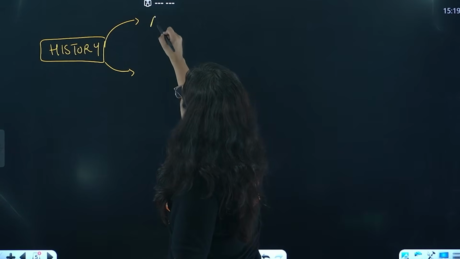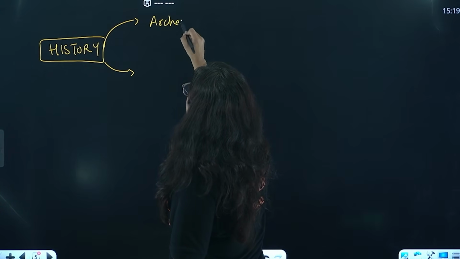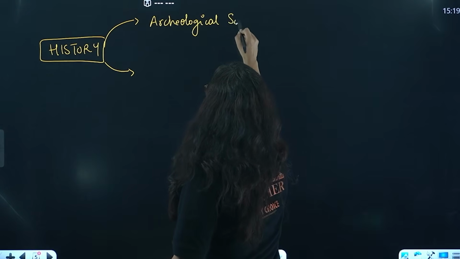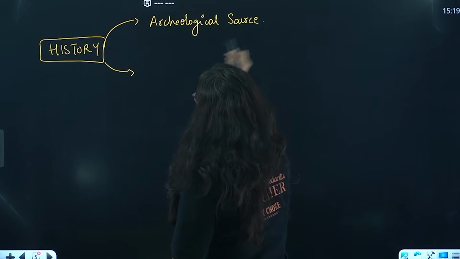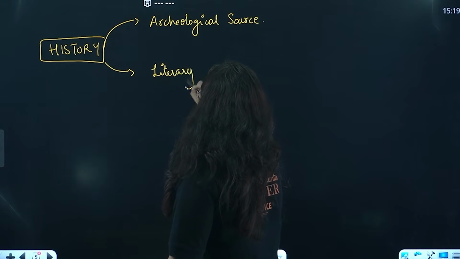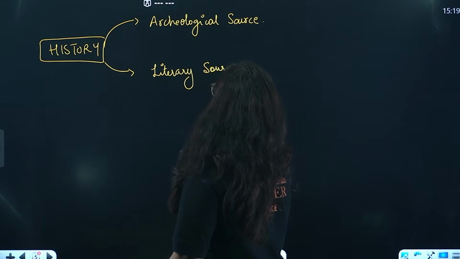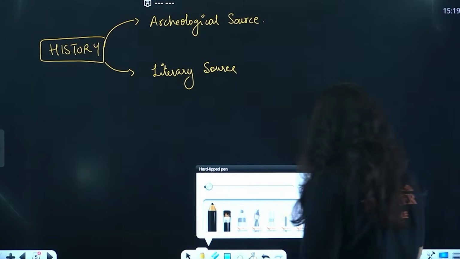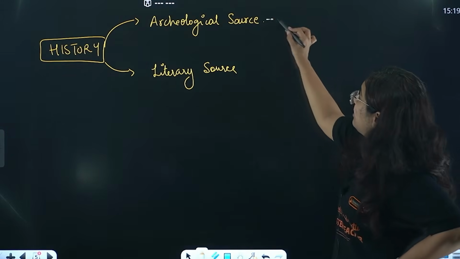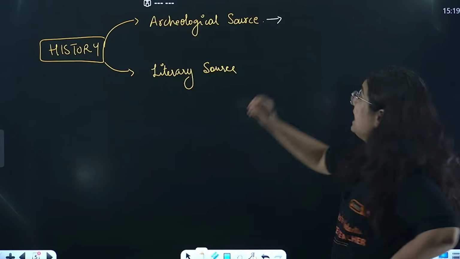There are 2 types of sources of history. One is archaeological source, and the other one is literary source. What is it? Literary source. Beta, this is something you studied in class 6th, if you remember. What is archaeological source, beta?